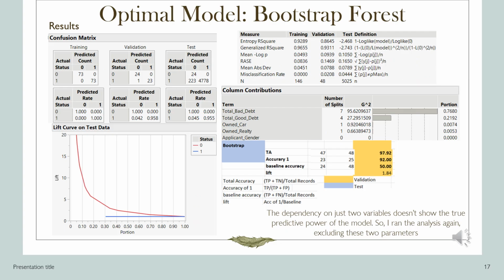Let's see more about the first optimal model, bootstrap forest. The confusion matrix can be observed above, and something important to notice is the prediction of interest, where I predicted 1 or approved, but the actual is 0 or rejected. It is amazing to see how our model has 0 such predictions in that area. It is somewhat similar to a cancer prediction, where the risk of predicting a false negative is very costly compared to the risk of predicting a false positive. A single problem noticed is how the model is completely dependent on only two column contributions, i.e., total bad and total good debt.